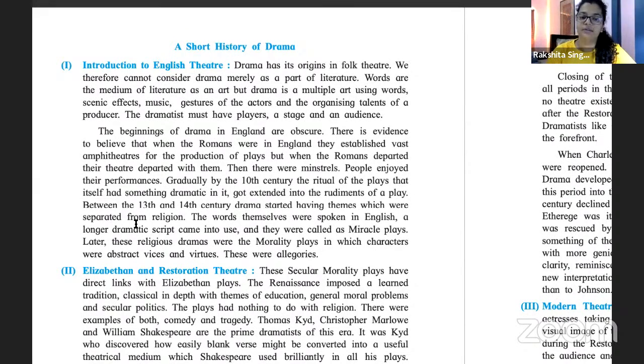And later, our religious dramas also became morality plays. They told people about morality, good and bad. And these were very abstract ideas that made you have discussions about good and bad. These were called allegories.